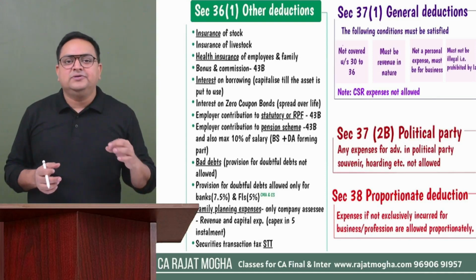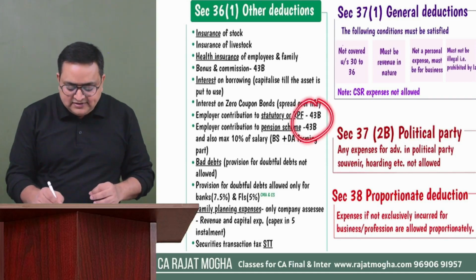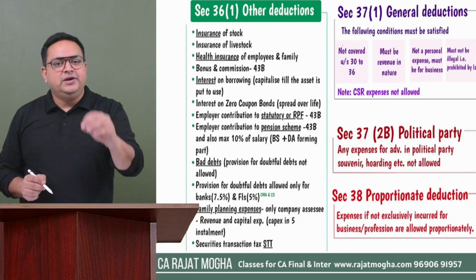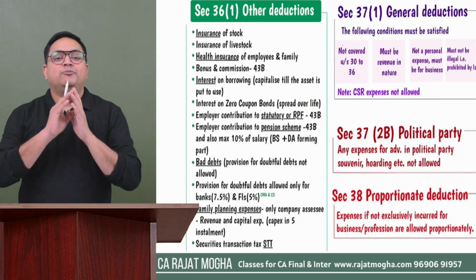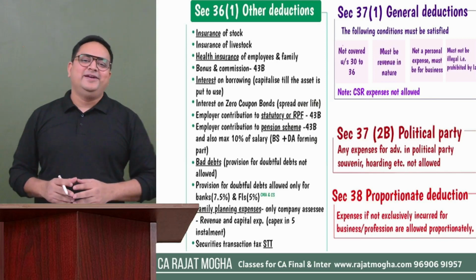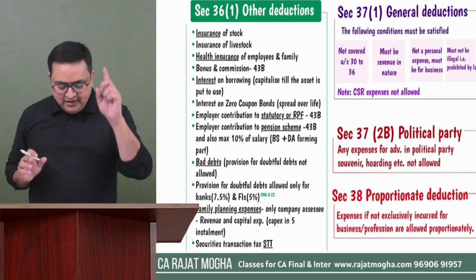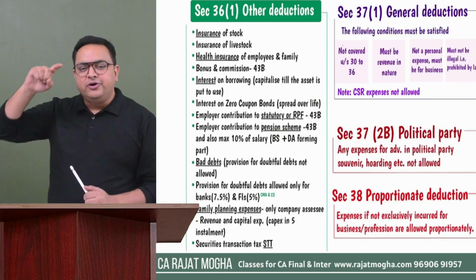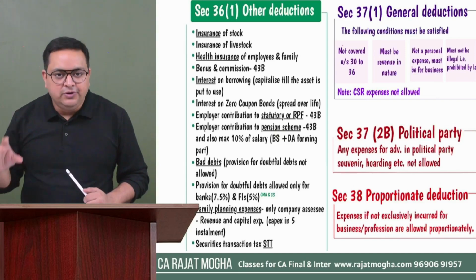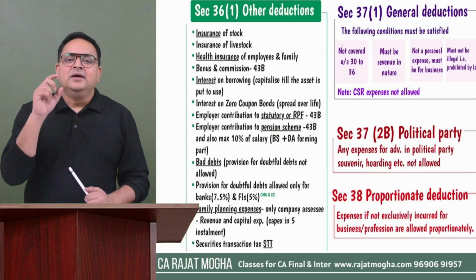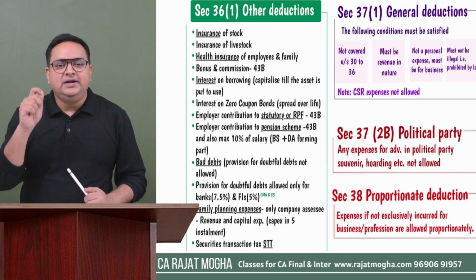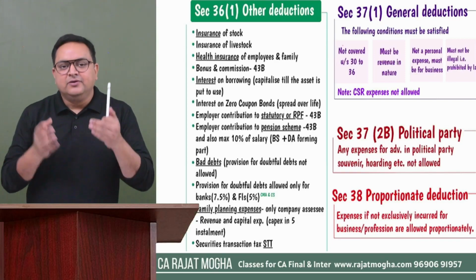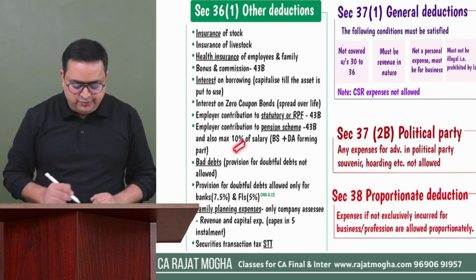If the employer has not deposited this amount up to the due date of ROI, so here again section 43B will play a role over here. So if the employer has actually deposited the amount up to the due date of ROI, then this deduction is available. If the employer has not deposited this amount up to the due date of ROI, this deduction would not be available. Second important point, please remember, if it is a case of pension scheme, then employer contribution is allowed if it is deposited up to the due date of ROI. But the important point over here is, this pension scheme amount should not be more than 10% of the salary of the employees. So here in salary, we have to take basic salary plus DA forming part, right? So it should not be more than 10%. So this is again an important point.